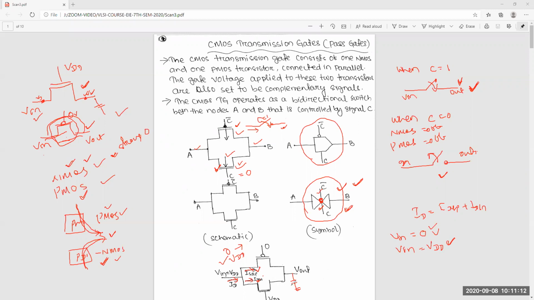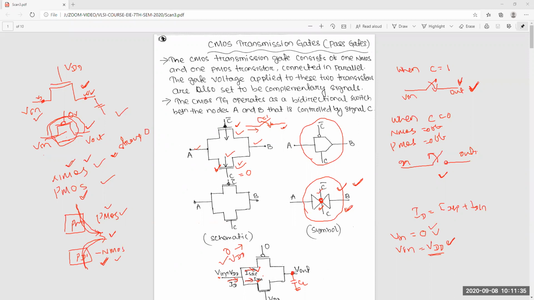So there is a capacitance CL, suppose. This will charge or discharge. If the input is VDD, then the switch is closed and this will charge. Initially this voltage was 0, now it will charge, so it will increase.